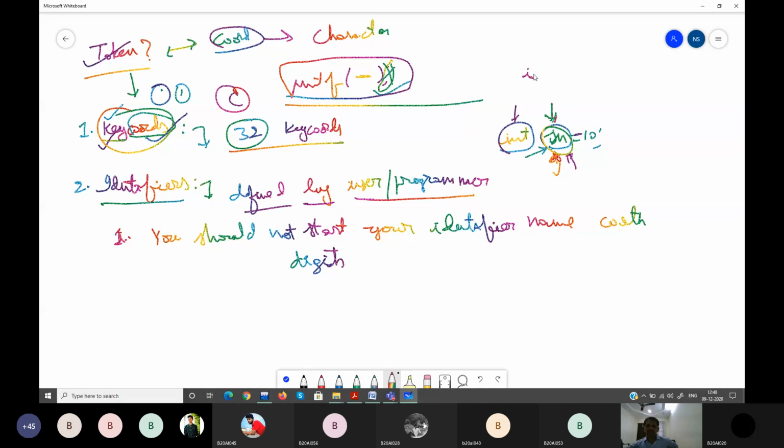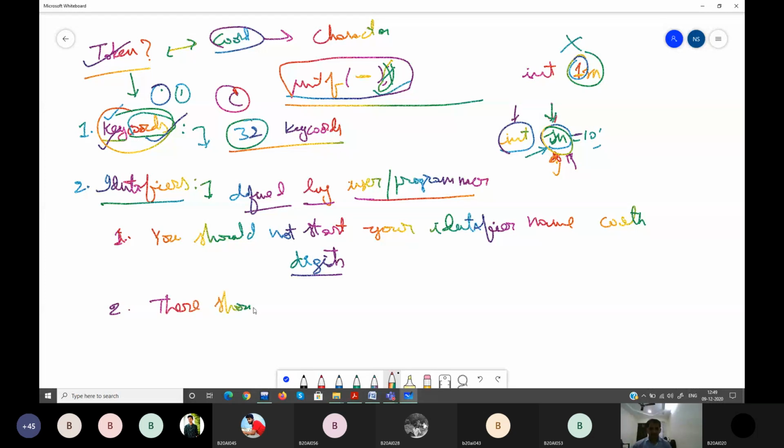Example, what do you mean by this? Int 1sn, I can't do it. This is the wrong idea. 1 is what? It is a digit, or a part of a digit. So as per the rules, it is not allowed, right? So you should not use this. That's why the first rule. Next rule.